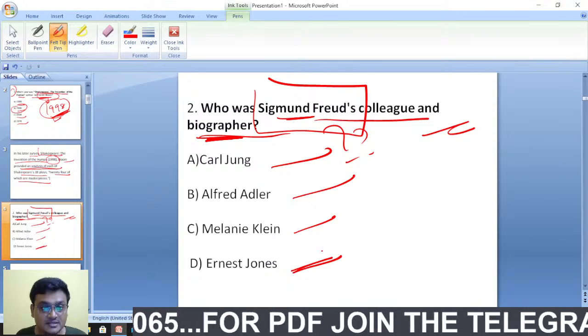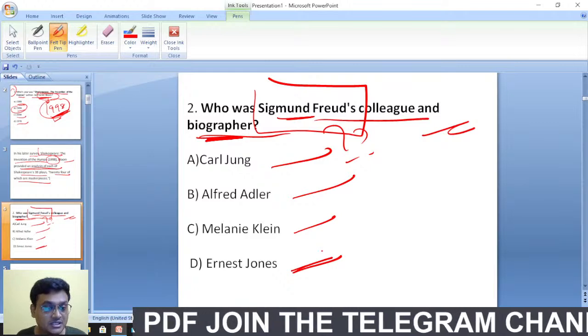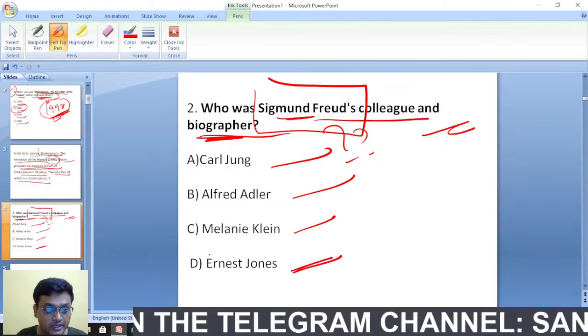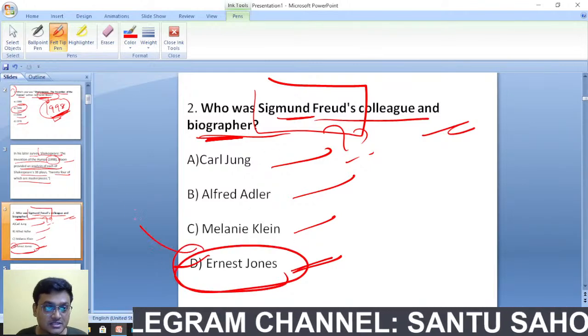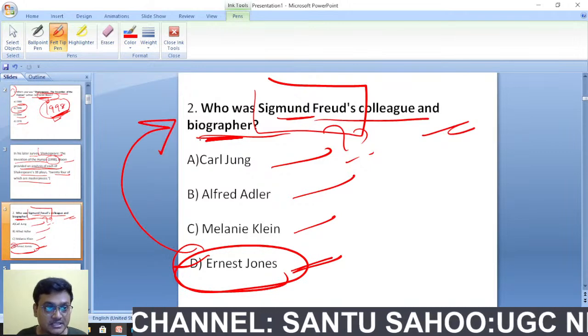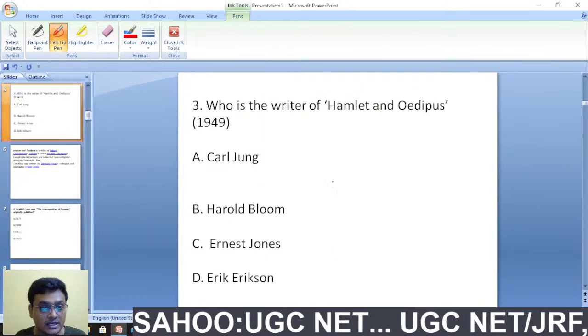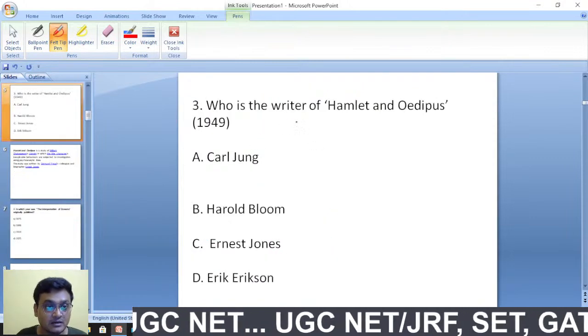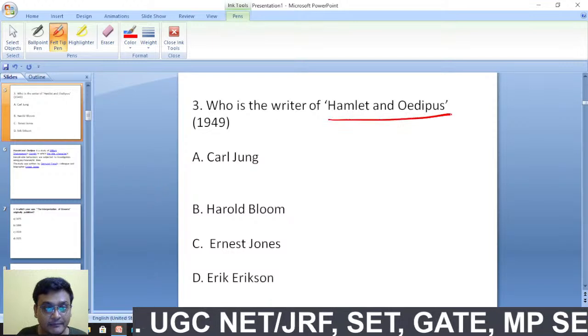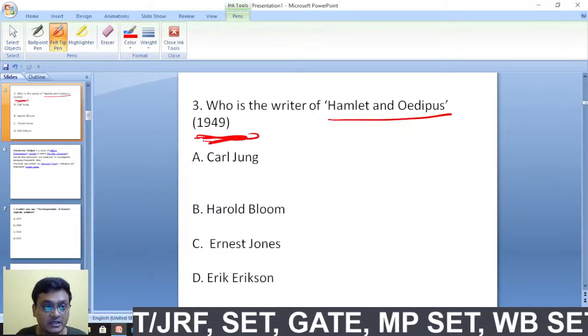So Sigmund Freud's colleague and biographer was Ernest Jones. Remember, Ernest Jones was Sigmund Freud's biographer, and he was a colleague as well. Who has written the work called Hamlet and Oedipus, published in 1949?